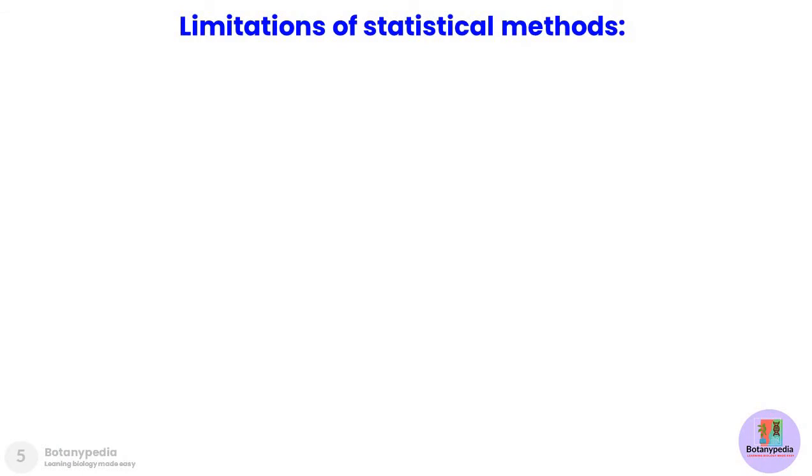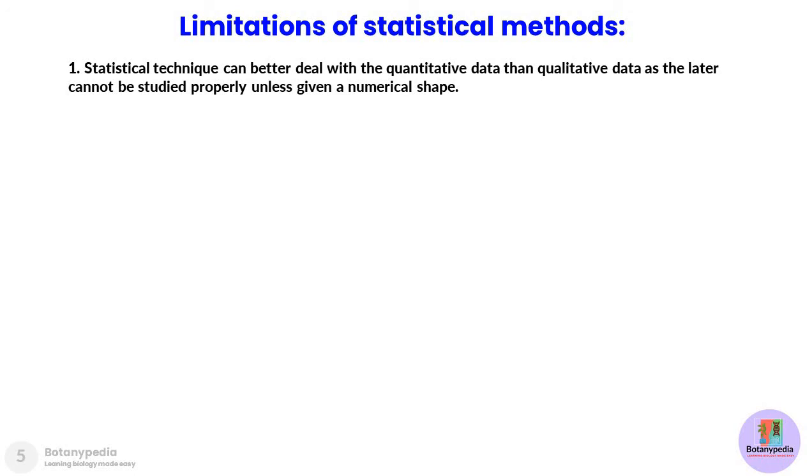There are some limitations of statistical methods as well. Statistical techniques can better deal with quantitative data than qualitative data, as the latter cannot be studied properly unless given a numerical shape. What is the difference between quantitative and qualitative data? This will be explained in the subsequent slides.